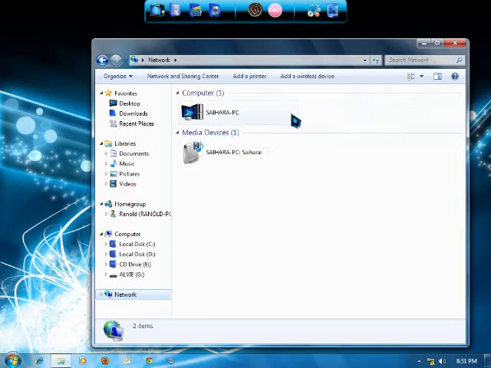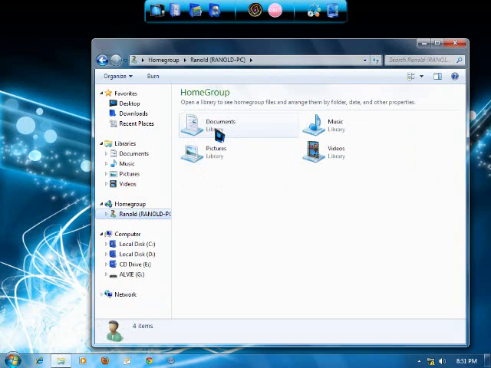We will see the computer names of other PCs that joined the HomeGroup. Just click on it, and this is his documents.